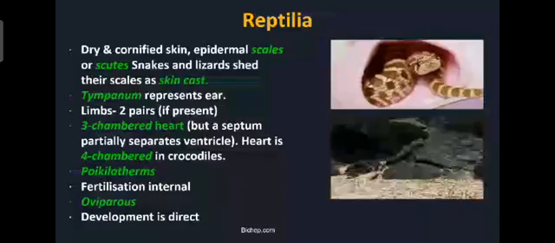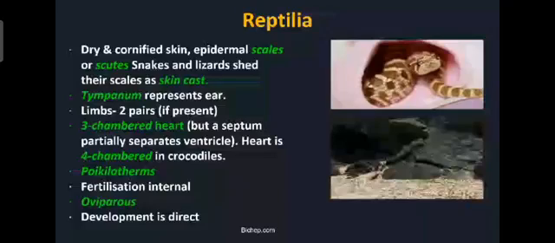Okay, then the snakes and the lizards, they shed their scales as skin cast. कात टाकणे जे म्हणतो आपण. So you must have heard in case of the snakes, साप आपली कात टाकतो. So that is called the skin cast. They leave their old skin or the scales and again the new life will begin. That is called a skin cast. You will observe this phenomenon in the snakes and lizards.